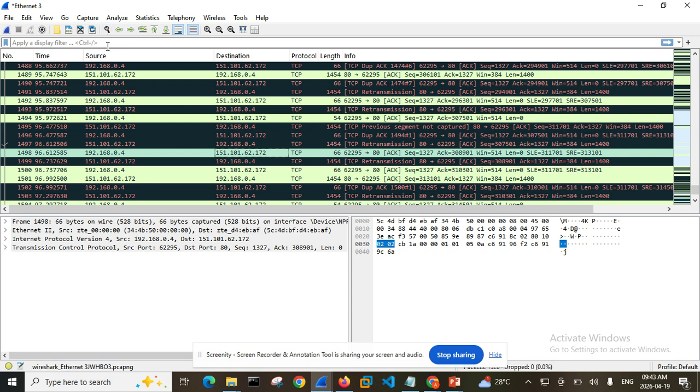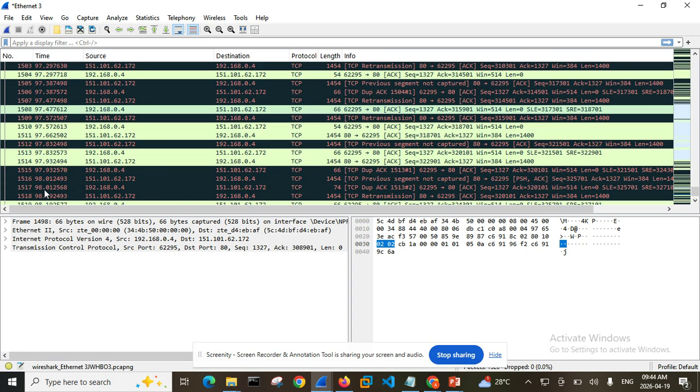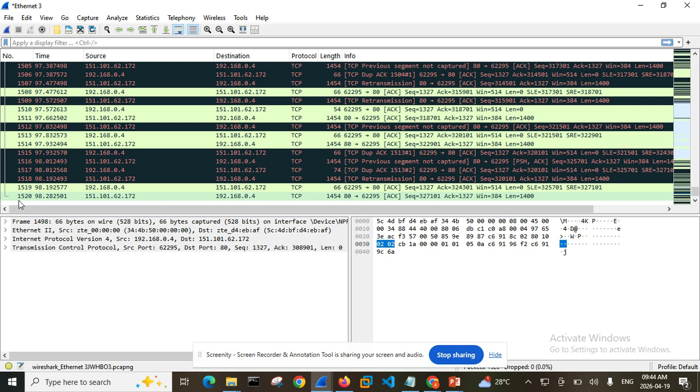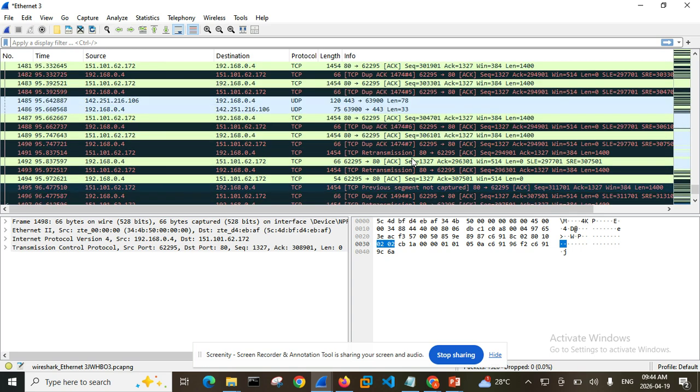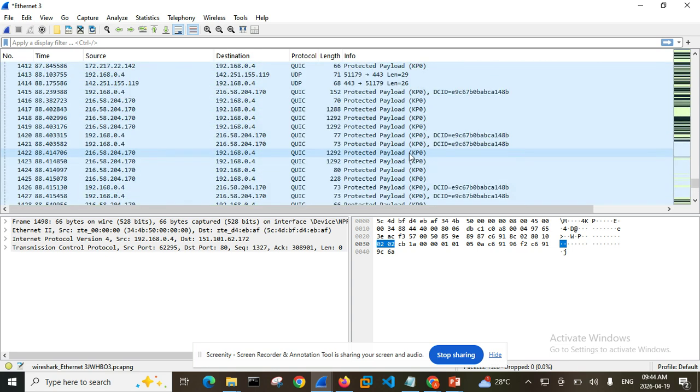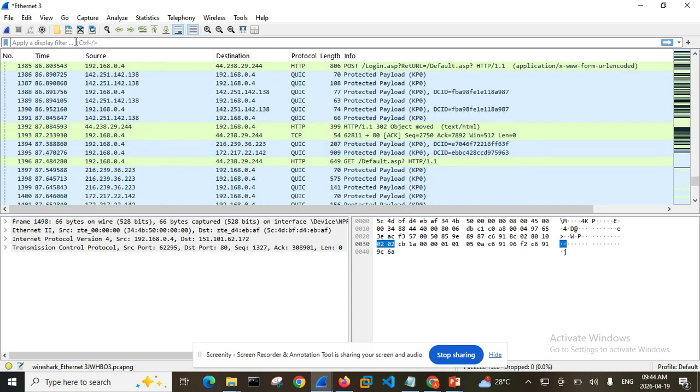So what I want to do now is to get this done very fast. You see, Wireshark was able to capture 1,520 packets, and searching one after the other is going to take me time. For that reason, we have this filter environment. I've taught this before, that's the reason why I'm rushing. I only want to give you a video that is going to enable you to be very fast. You can come and watch again and understand.